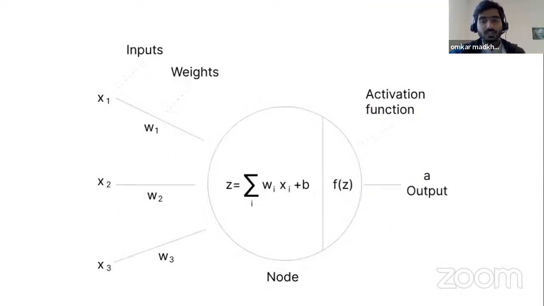This is how one single node looks, and how inputs and weights are passed to a single node. Once the addition or subtraction is done over here, the activation function is also inside this single node. And once this activation function gets activated, meaning it is satisfying this activation value, the output is passed through over here.